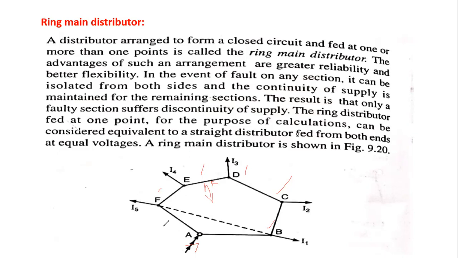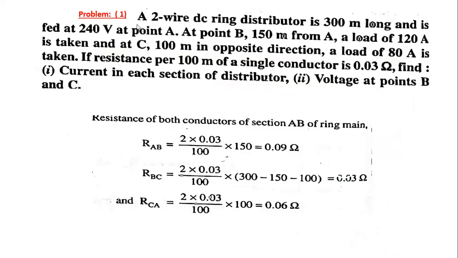Therefore the continuity of the supply is obtained when we use the ring main distribution system. This is one of the major advantages. Next, coming to the problem on the ring main distribution system.